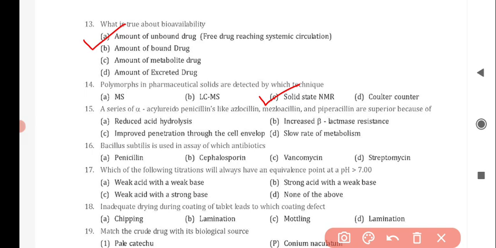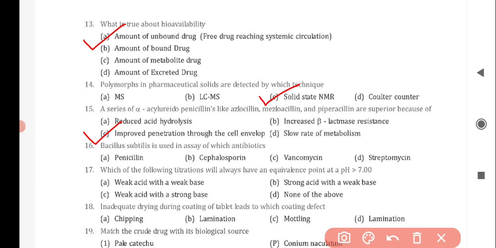Next question is, a series of alpha acyl ureidopenicillins like azlocillin, mezlocillin and piperacillin are superior because of, and the correct answer is option C, improved penetration through the cell envelope. Next question is, Bacillus subtilis is used in assay of which antibiotic?